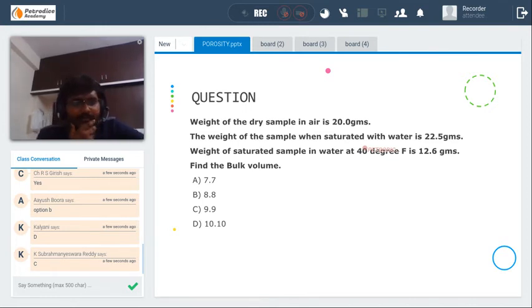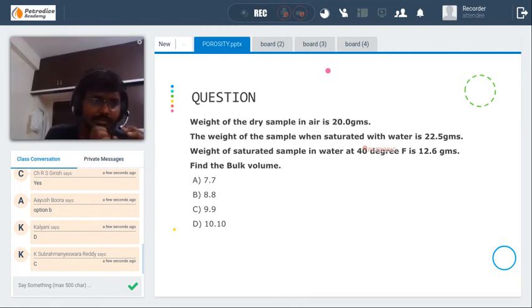Take your own time, no problem. We wait. Actually, if we take porosity, it can be completed in 30 minutes also. But what I'm trying to do is we'll be going through basics. What is porosity? What are the factors that affect porosity? What are the different types of porosity?